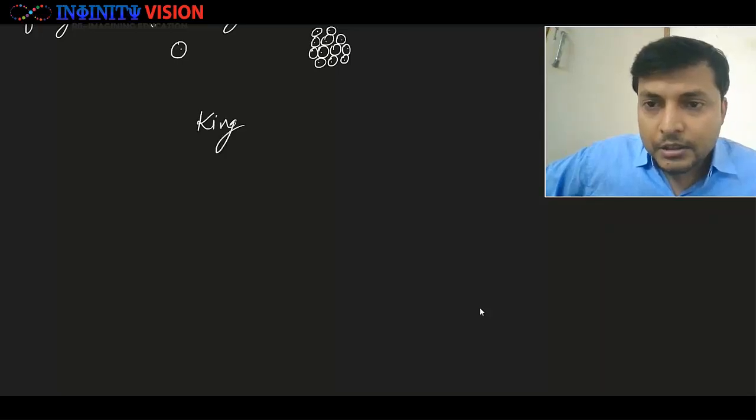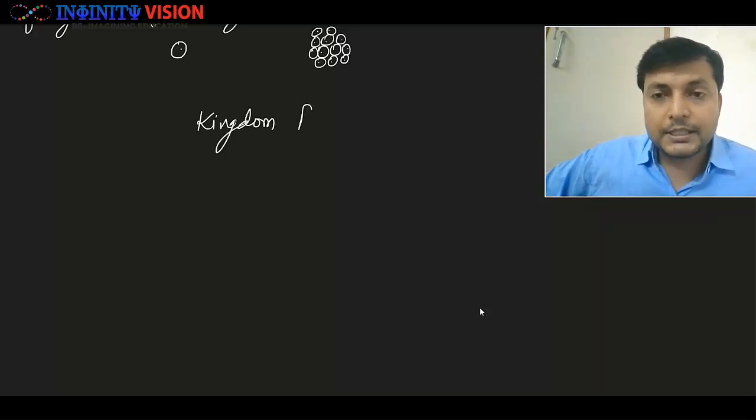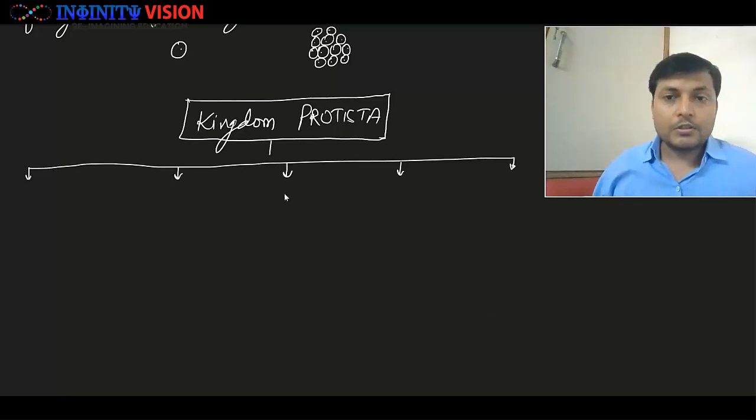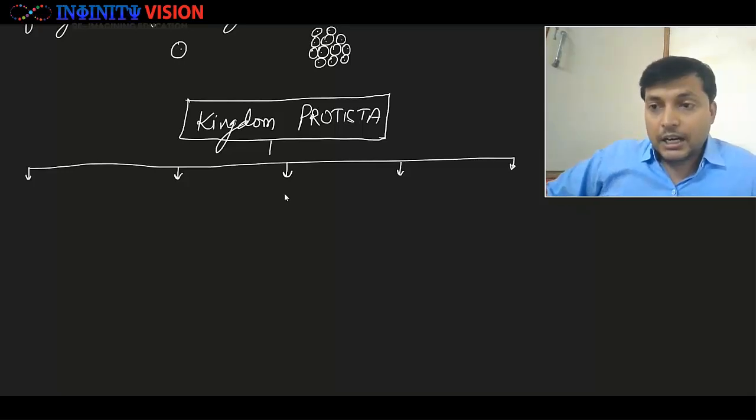So here I am taking kingdom Protista. This can be classified broadly into 5 groups, or you can say 5 divisions, and these are